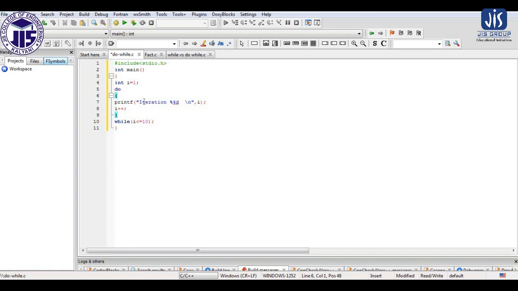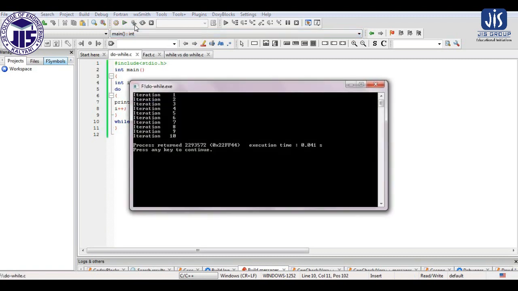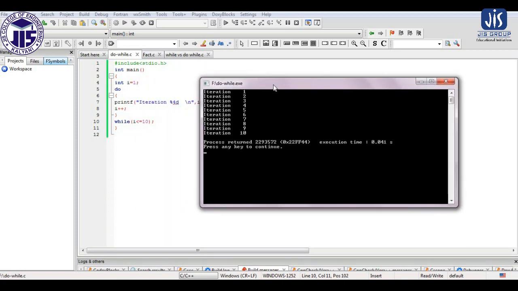So it will print the iteration number. The value of I is 1 and the terminating value of I is 10. So the loop should execute 10 times, 1 to 10, as we are performing the increment operation. Yes, that is what you are getting as output: when the value of I is 1, it prints iteration 1, then the value of I increases to 2, then it prints iteration 2. In that way, up to 10 it has printed. Okay.